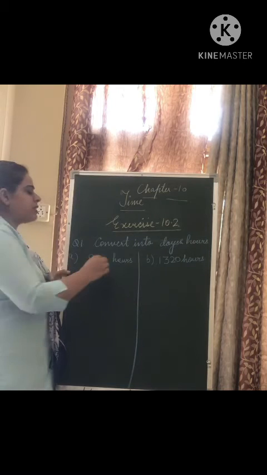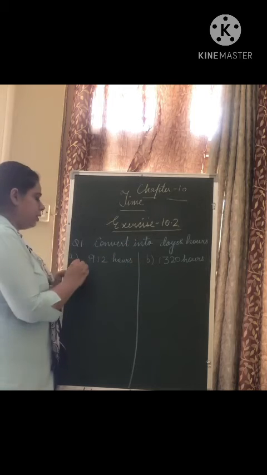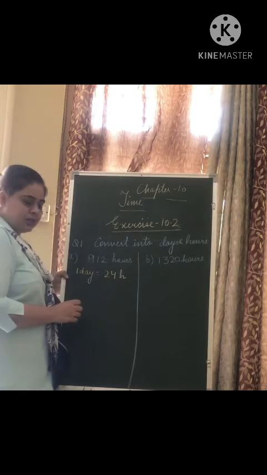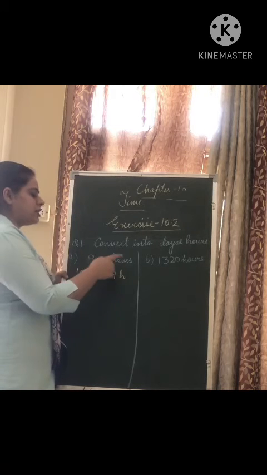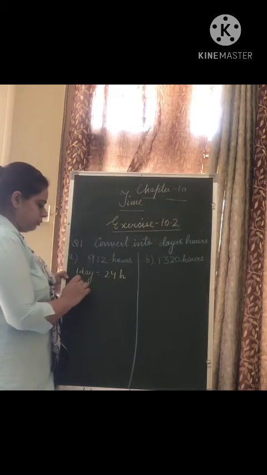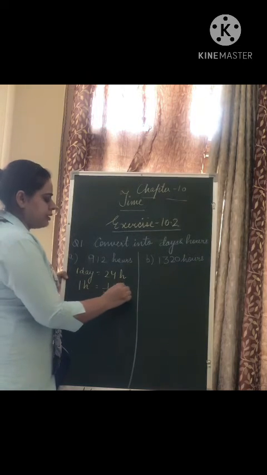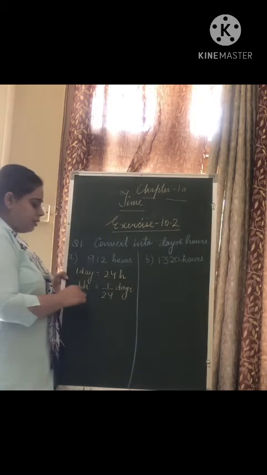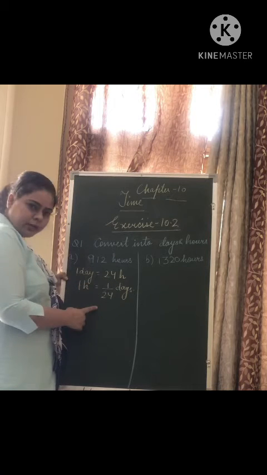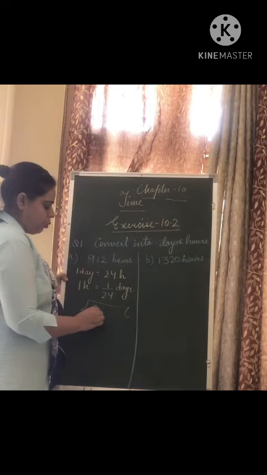912 hours. What's the relationship between hours and days? 1 day is equal to how many hours? 24 hours. Yes. So you will convert 912 hours into days. It means 1 hour is equal to 1 upon 24 days. So if 1 day has 24 hours, then 1 hour is how many days? 1 upon 24. It means you have to divide this. So it will be 912.